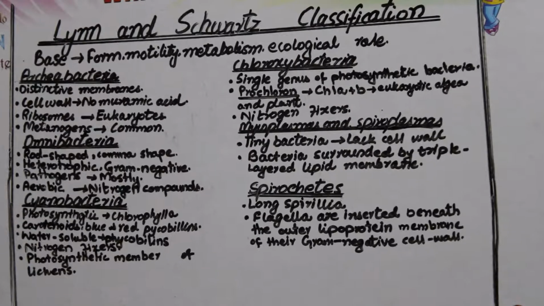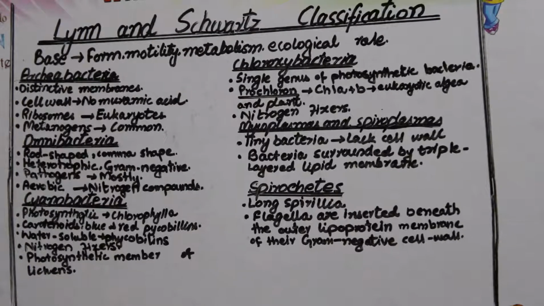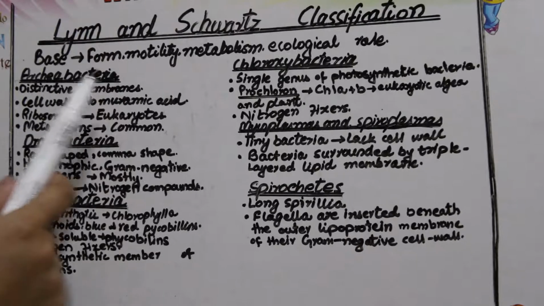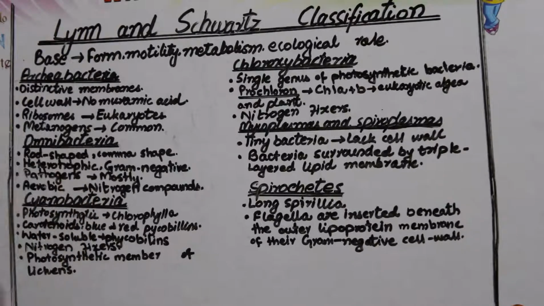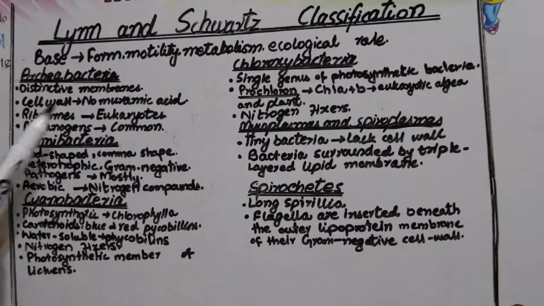The number one phylum is Archaeobacteria. Archaeobacteria are those bacteria that have distinct membranes. I wrote the distinctive characteristics of all the phyla, so it will be easy to understand and learn how the different characteristics make different phyla differ from each other. They have distinctive, specialized, separate membranes, and their cell wall is different from all others in that it does not have muramic acid. So the cell wall of the Archaeobacteria does not have muramic acid. This is a big point.